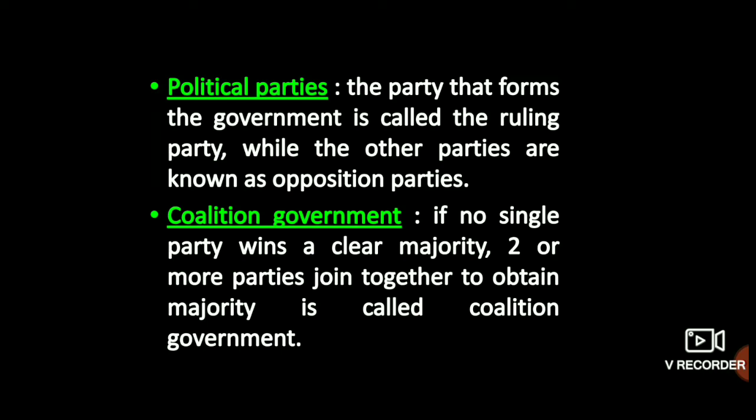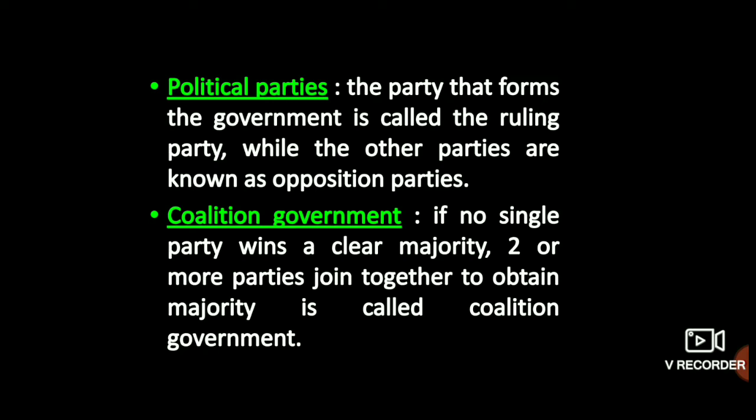After the general elections, the party that gets a majority of seats is declared as the winning party. This winning party forms the government and is called the ruling party, and the other parties that are in minority together form the opposition. So I hope now it is clear to all of you how our political parties work.